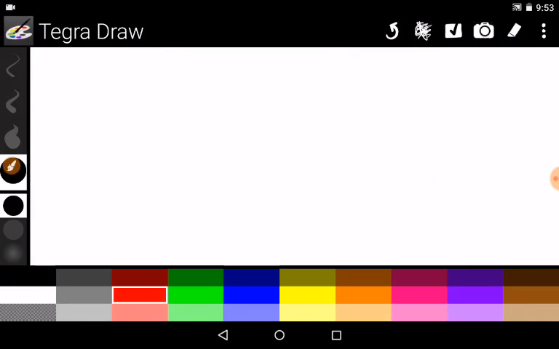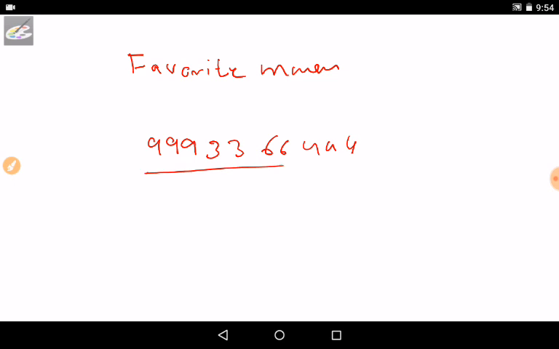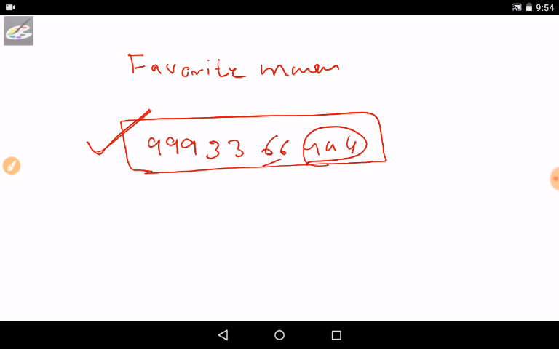So first of all, what is meant by magic numbers? It is simple. It's called favorite numbers. When you are choosing a mobile number, you will choose favorite numbers like double nine, triple nine, double three, double six, and triple four. If there is such a number, people will fight for it. Why? Because of these numbers, triple four, double six, double three, and triple nine.